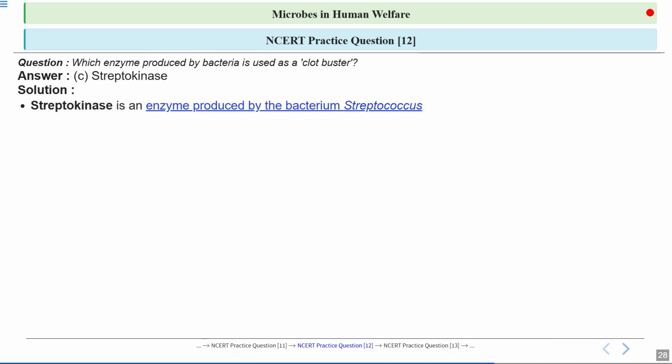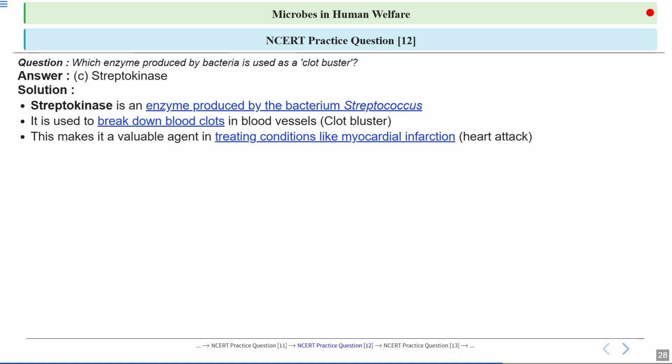So streptokinase is an enzyme produced by bacterium Streptococcus. Now, this enzyme is used to break down blood clots in the blood vessels. So this makes streptokinase a valuable agent in treating conditions like myocardial infarction or heart attack.